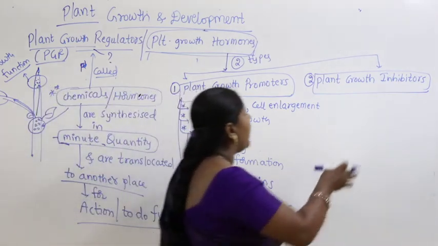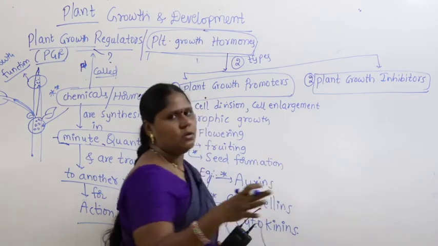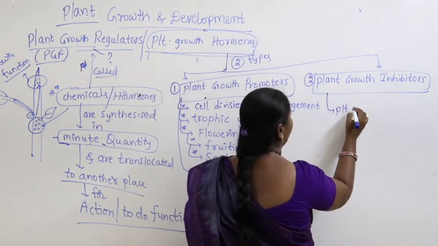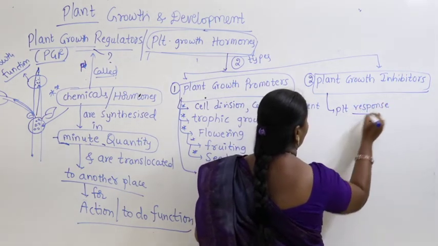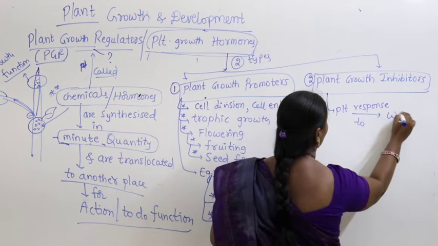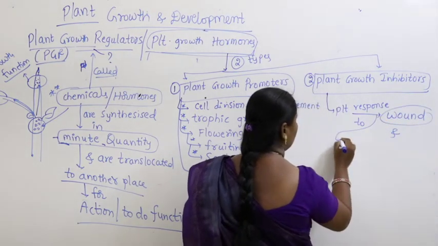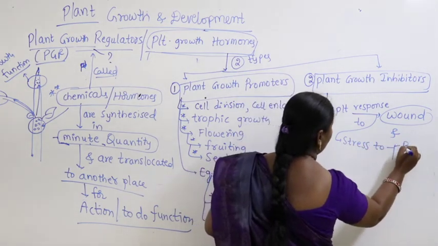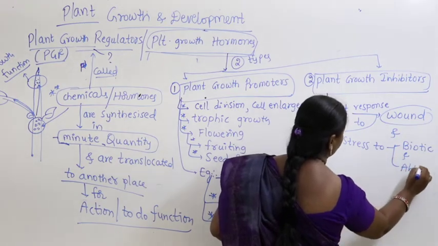Coming to plant growth inhibitors. They inhibit the plant growth. So how do they inhibit the plant growth? Especially the plant response to wound and stress to biotic and abiotic factors.